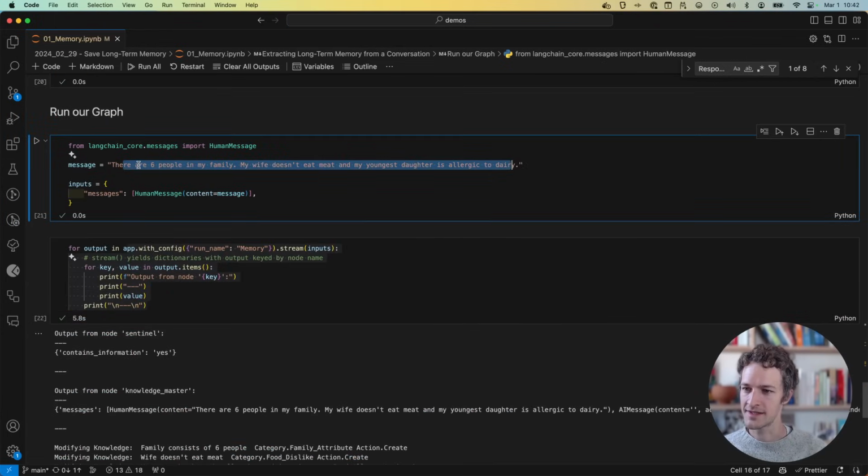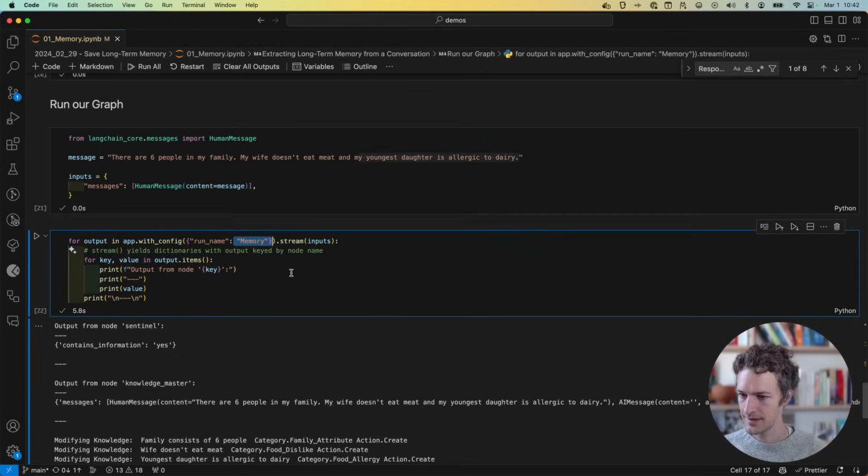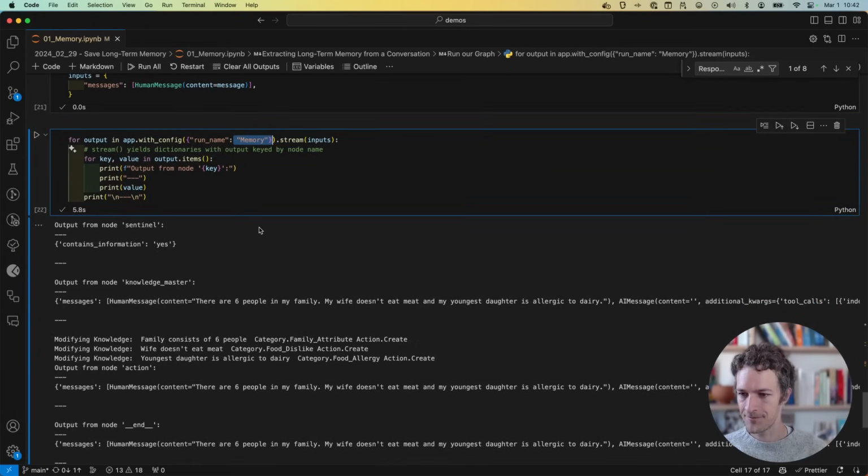So if we actually run this, let's say we have a message here that has a bunch of information in it. There's 6 people in my family, my wife doesn't eat meat, and my youngest daughter is allergic to dairy. When we run this and invoke the whole app, we'll give it a memory run name so we can track it in LangGraph. This is the output that we get.